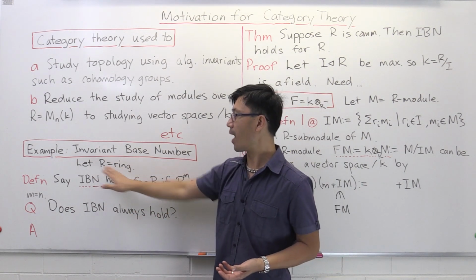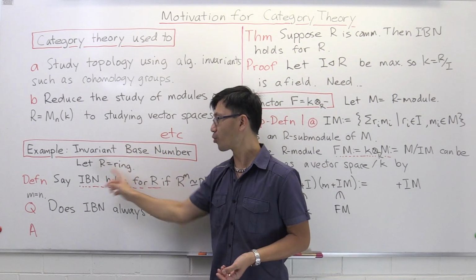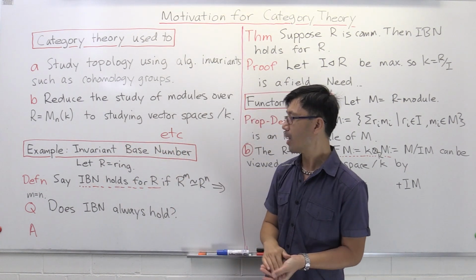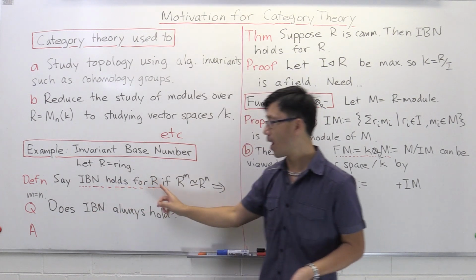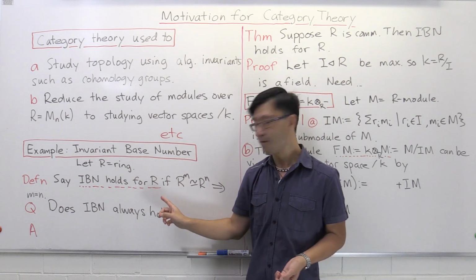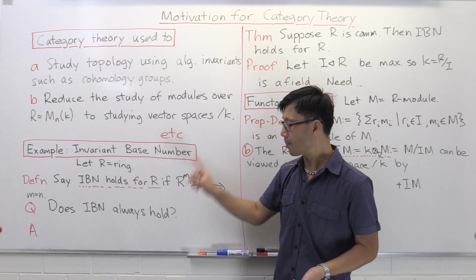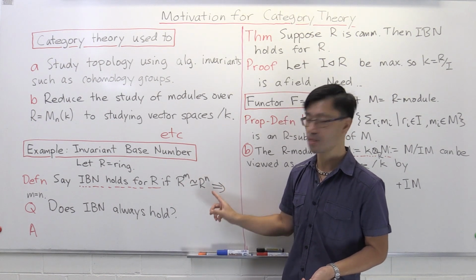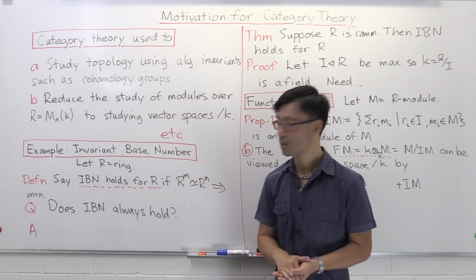We're going to start with the ring R, and we want to look at the module theory over this. We're going to say that the invariant base number property holds for R, so I'll abbreviate that as IBN. This holds for R if whenever you have an isomorphism like this, R^m is isomorphic to R^n, m copies of R isomorphic to n copies of R, then you must have m equal to n.